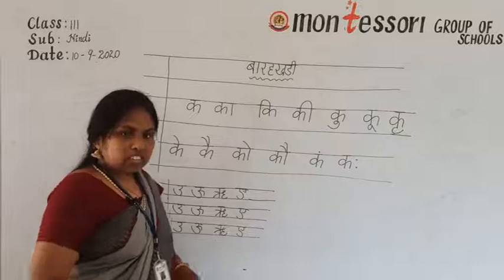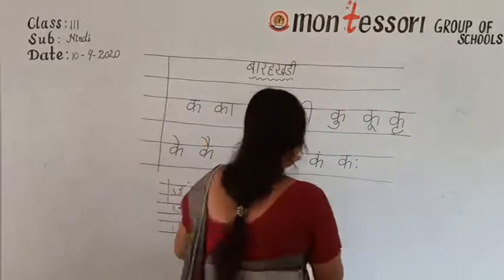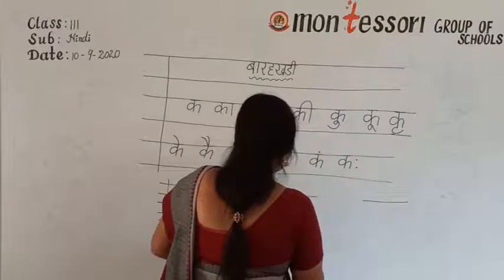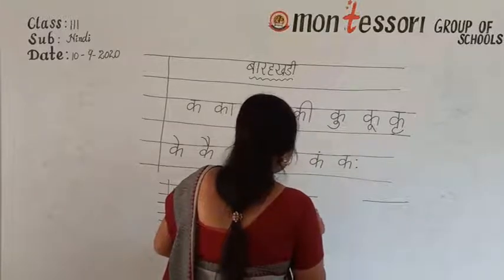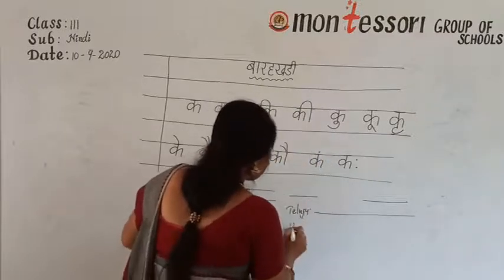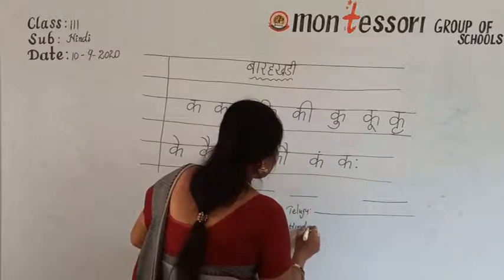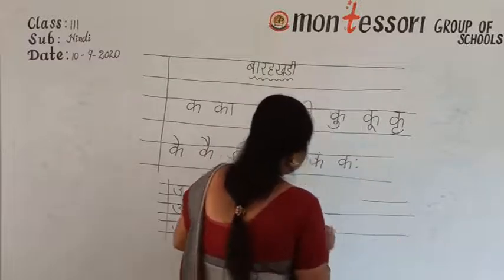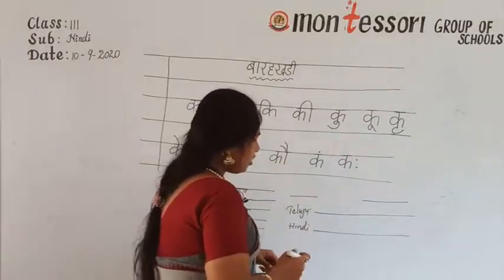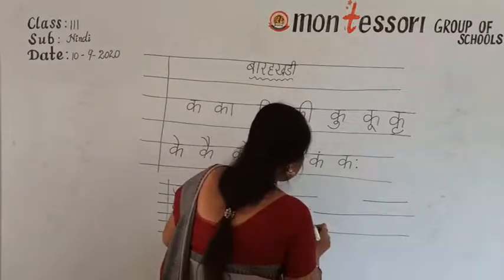Okay, children? Now take out your diary. Coming to diary work, you always have to write day and date. Mention day and date. See, after the Telugu line, next it is Hindi. Now there you have to write.